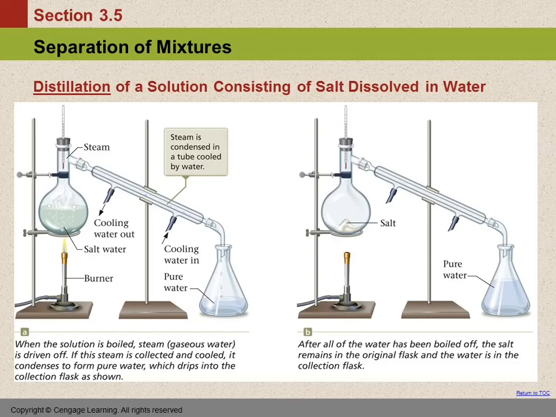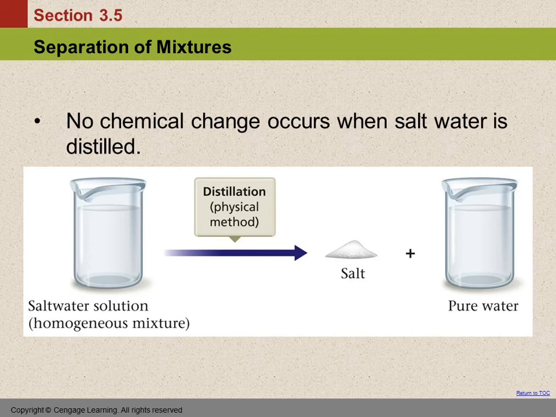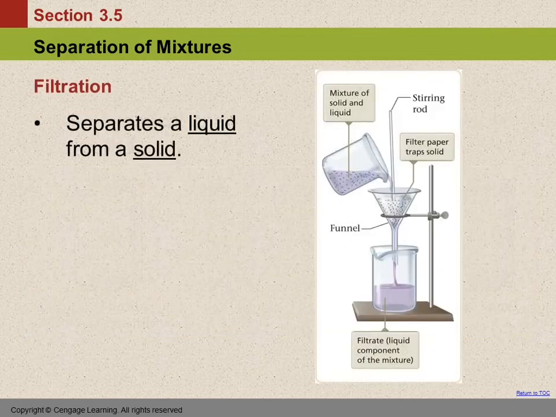And this is how they distill spirits. Vodka and rum and different alcohols are called distilled spirits. They take something that would be more like wine or beer, with a lower alcohol content, and they distill it. The alcohol has a lower boiling point, and so you can separate it out that way. Important thing in this separation of mixture, no chemical change has occurred.